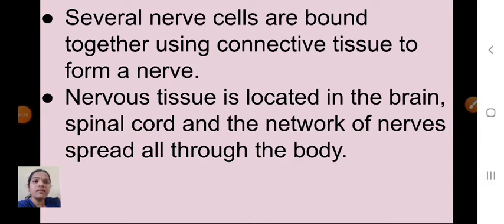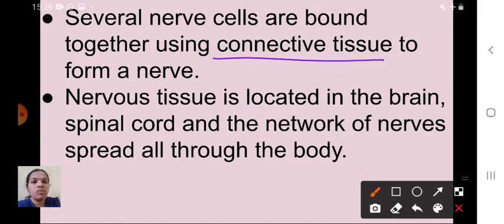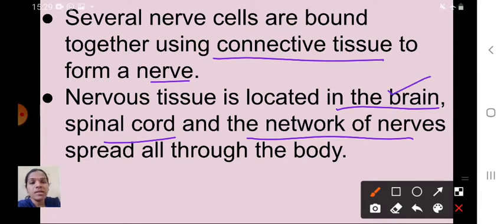Several nerve cells are bound together using connective tissue to form a nerve. Children, where is nervous tissue located? It is located in the brain, spinal cord, and the network of nerves spread all through the body. So where is nervous tissue located? It is located in the brain, spinal cord, and the network-like structure of nerves that spreads all through our body. Understood now, children?